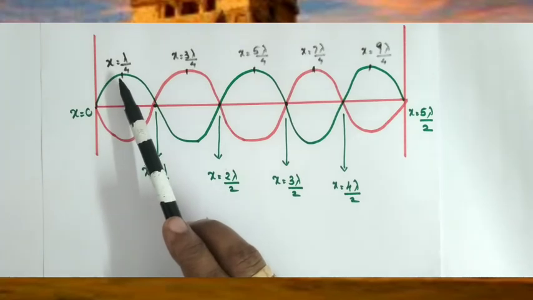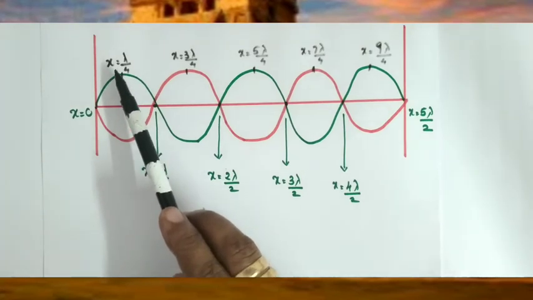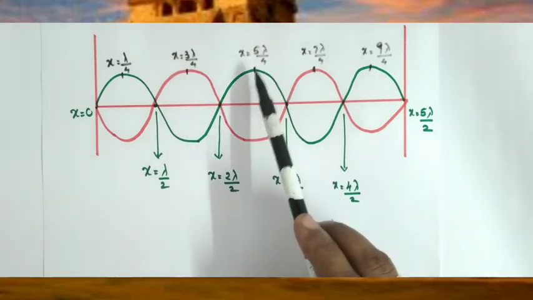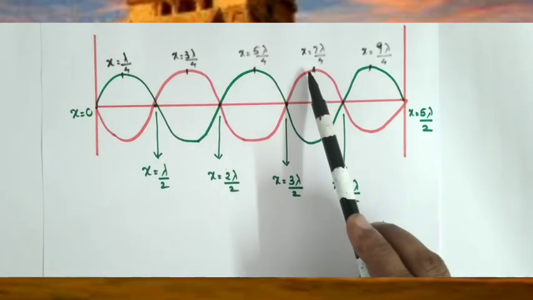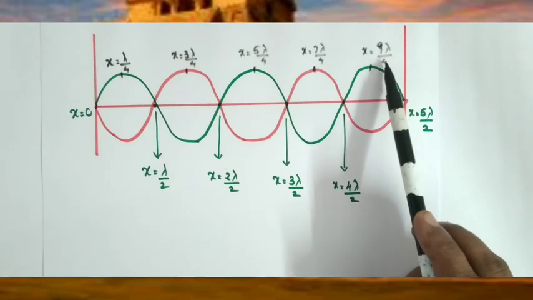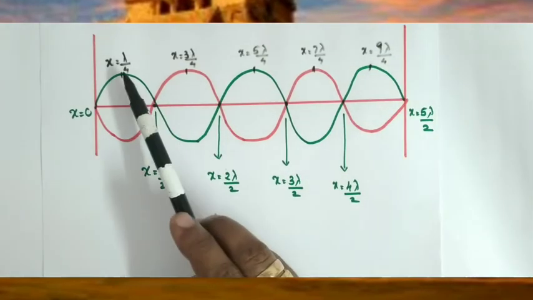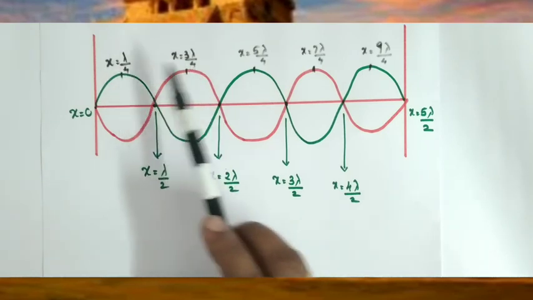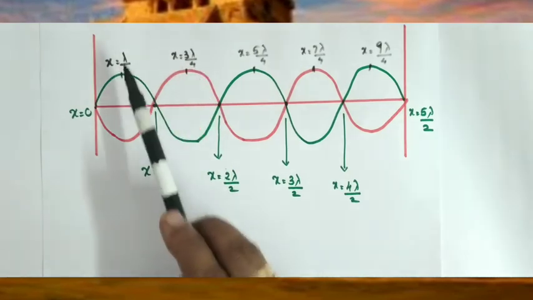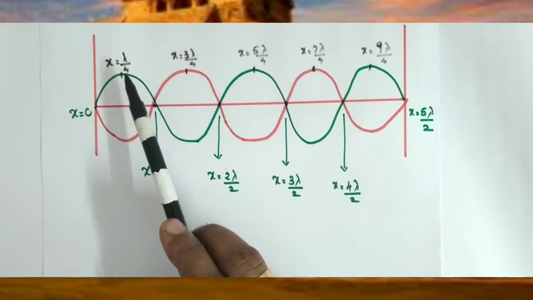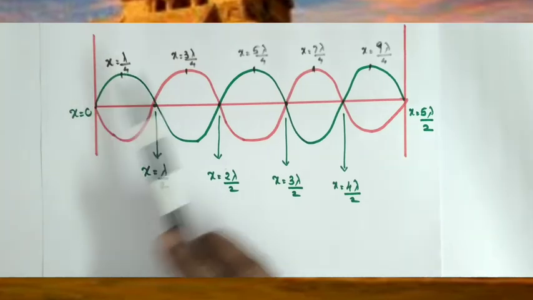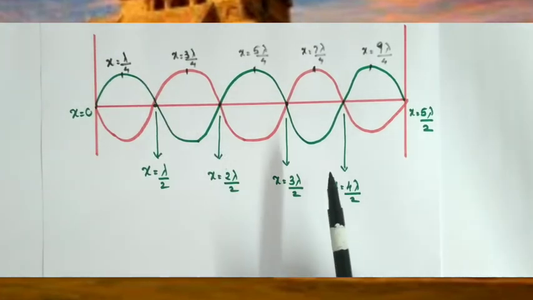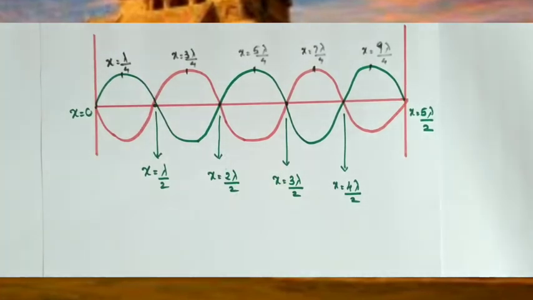And what are the positions for antinodes? x equals lambda by 4, x equals 3 lambda by 4, x equals 5 lambda by 4, x equals 7 lambda by 4, x equals 9 lambda by 4, etc. The distance between two successive antinodes is 3 lambda by 4 minus lambda by 4, that is 2 lambda by 4, equal to lambda by 2. So this is a representation of a standing wave with nodes and antinodes.